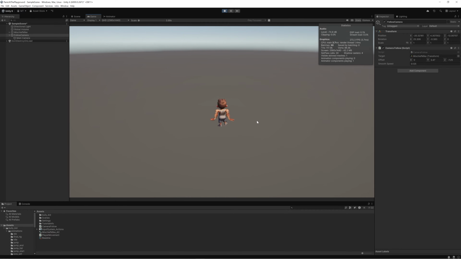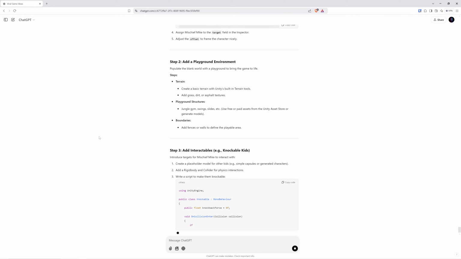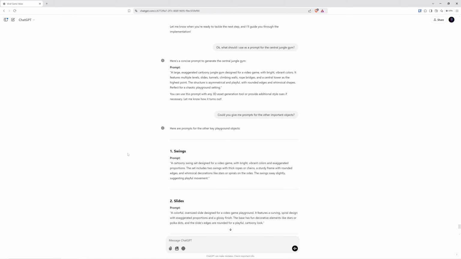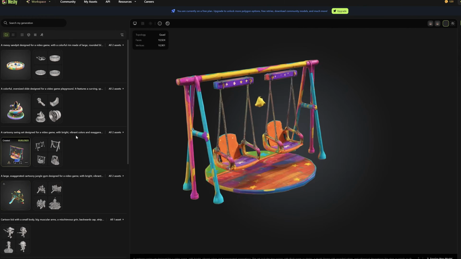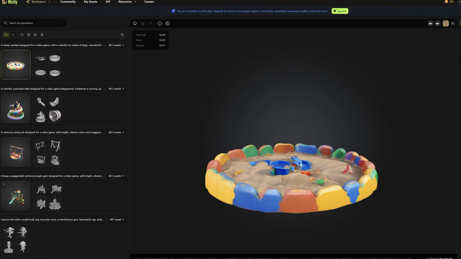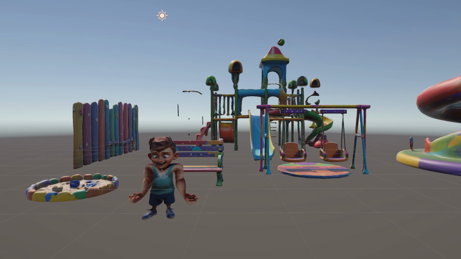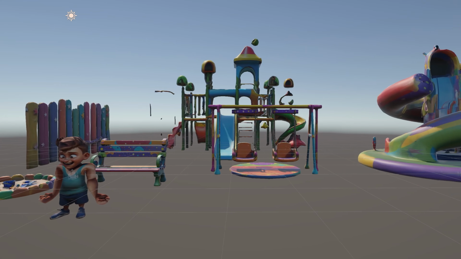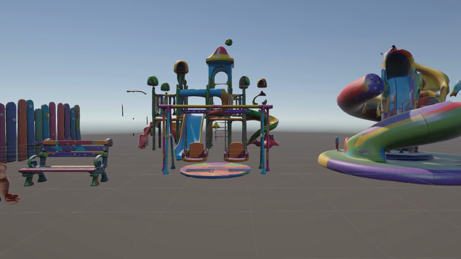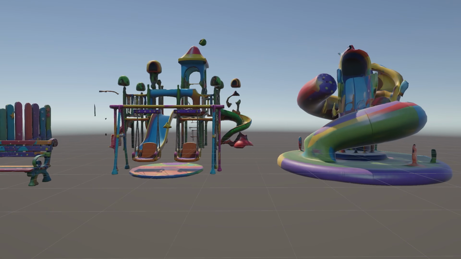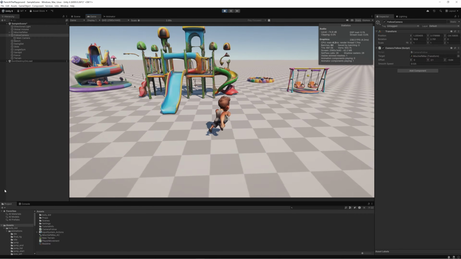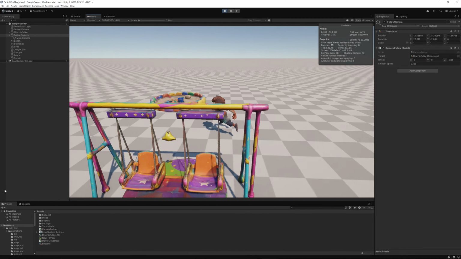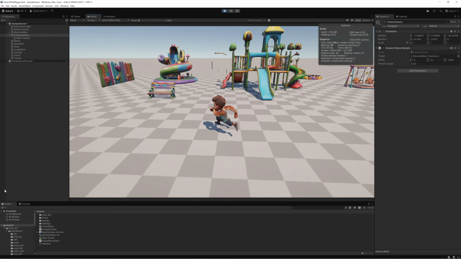After adding a running animation and a camera follow script, ChatGPT wanted to move on to generating props for the environment, and gave me a list of things to make with prompts for each. So I put each of those prompts into Meshy, imported those models into Unity, and here's what I got. I don't know whether to credit this to ChatGPT's prompts or just Meshy being Meshy, but when you look at all of these different objects, they're surprisingly cohesive. There's a stylistic consistency between, like, the bench and the fence and all of the playground equipment.